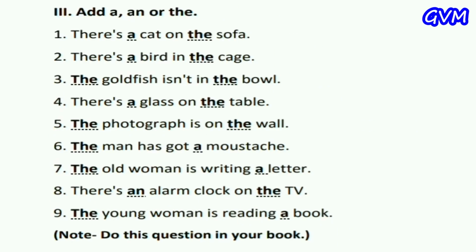Now question number third, add a, an or the. First one is there is dash cat on dash sofa, and the answer is there is a cat on the sofa. Second, there is dash bird in dash cage, and the answer is a and the. Third, dash goldfish is not in dash bowl, and the answer is the goldfish is not in the bowl. Fourth, there is dash glass on dash table, and the answer is there is a glass on the table.